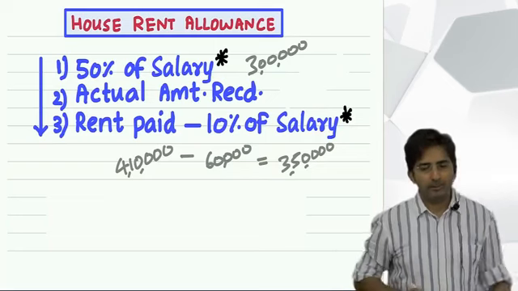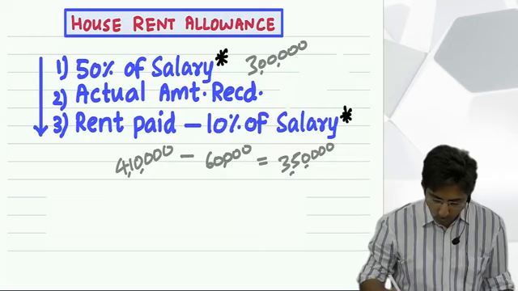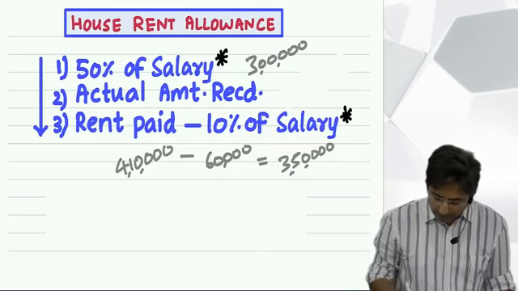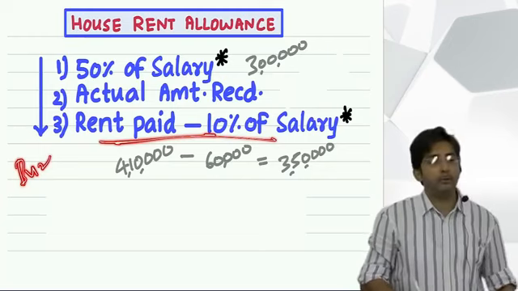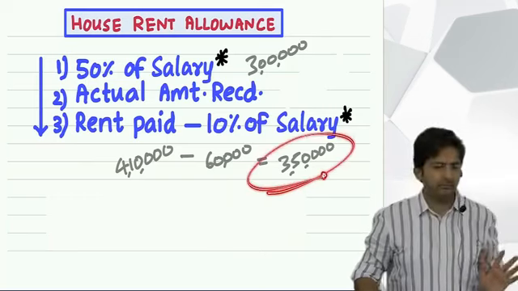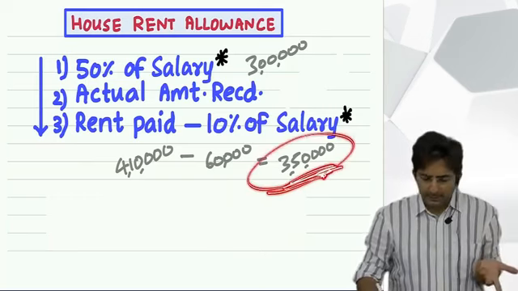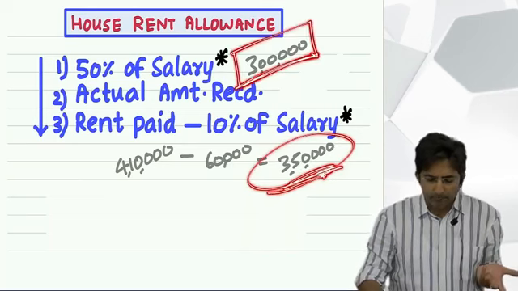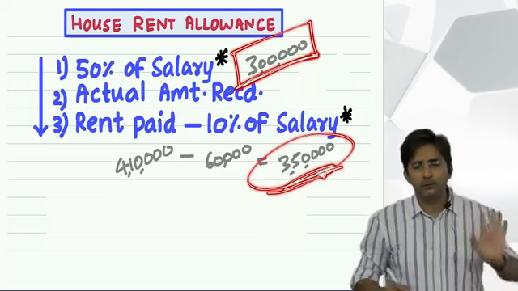Finally, you have to learn it by heart now. When you are making your own notes, you can also write: this difference will show the burden on the employee, and government wants to exempt this much amount fully. But sometimes the burden is so much that government has to restrict itself to its limit, and the limit is maximum 50% of your salary.